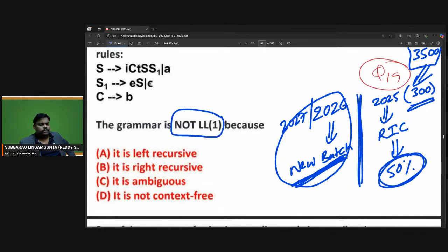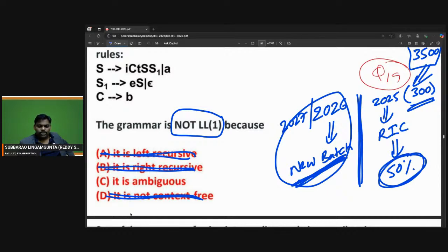What is the reason? Is there any left recursion? No. Right recursion, there is no problem. Is there any left recursion? No. It is not context free, there is no meaning in that. So the answer is either A or C. One thing is true, there is no left recursion either. So the answer may be ambiguous grammar.